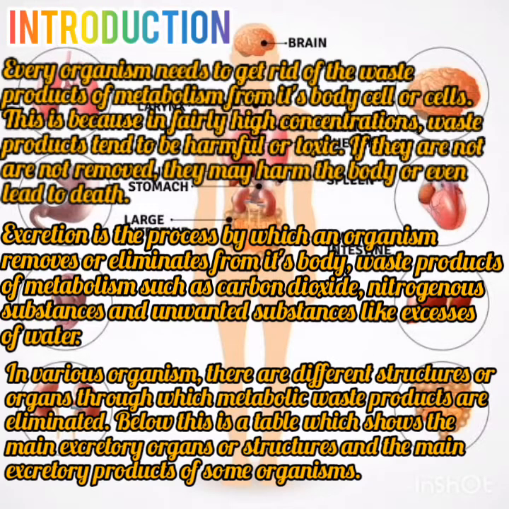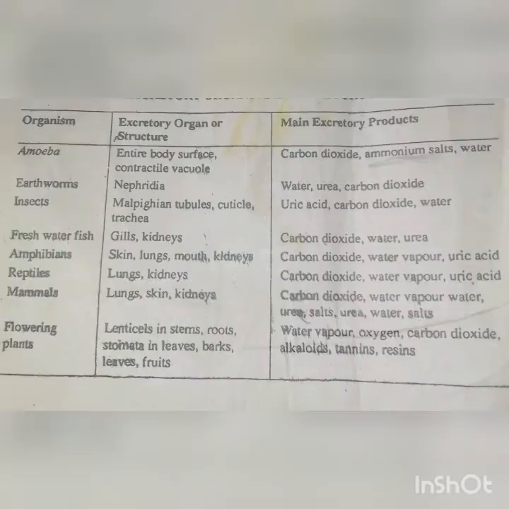In various organisms, there are different structures or organs through which metabolic waste products are eliminated. Below is a table which shows the main excretory organ or structure and the main excretory product of some organisms. Organism 1, we have the amoeba. It excretes through its entire body surface, and its main excretory products are carbon dioxide, ammonia, salt, and water. Organism 2, we have the earthworm, which excretes through its nephridia, and its main excretory products are water, urine, and